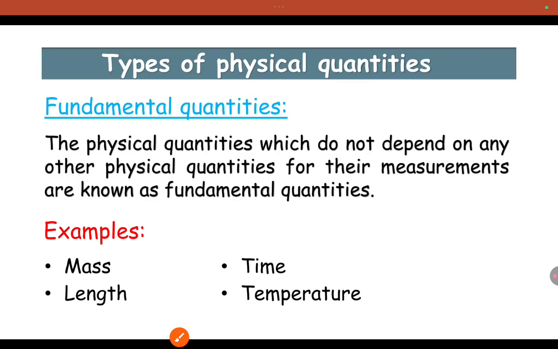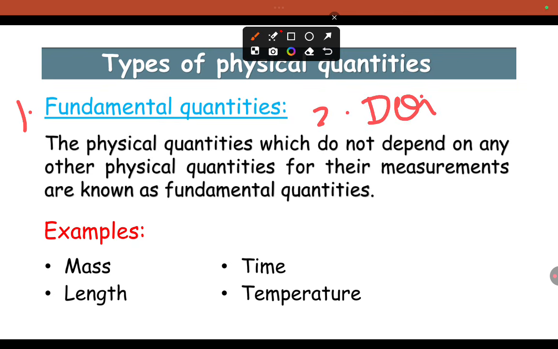Physical quantities are classified into two types. One is fundamental quantity, another one is derived quantity. Fundamental and derived. Let's see what a fundamental quantity is.